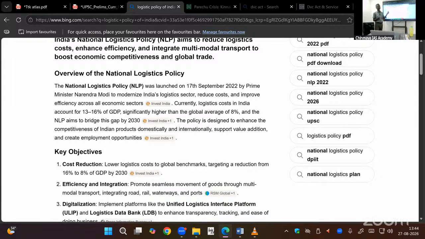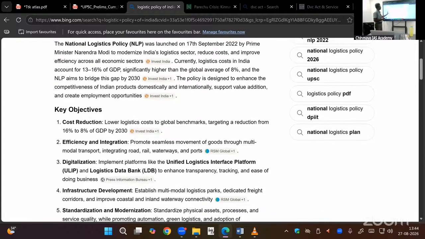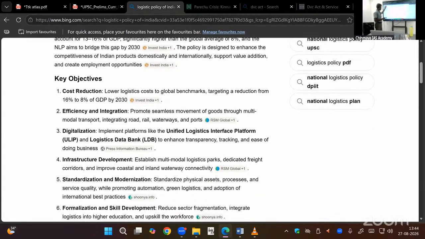Population policy, logistic policy, agriculture policy, industrial policy, environment policy, all are important. When we study current affairs, we will complete that. Schemes like the ULIP scheme keep coming again and again. Cost reduction was the first target for the logistic policy: we are targeting to reduce the cost from 16% to 8% of the GDP by 2030. I will give you the logistic policy also.